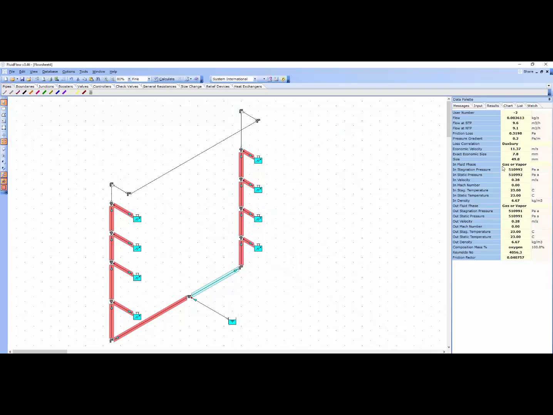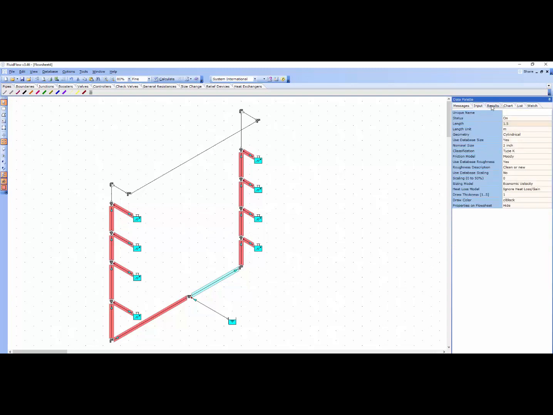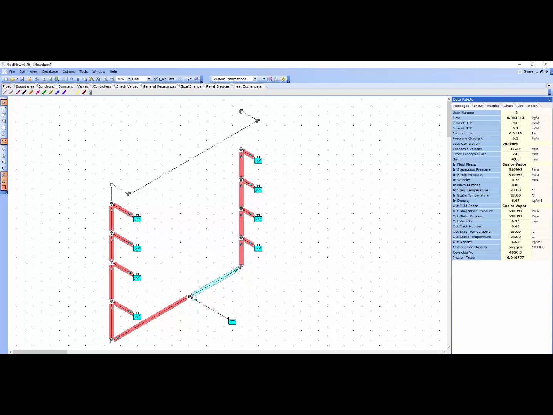Okay, now would be the time then to optimize your pipe diameters. Okay, so I just created this with default pipe diameters of 2 inch, which is 49.8 millimeter inside diameter. So we can look at potentially reducing some of these line diameters.